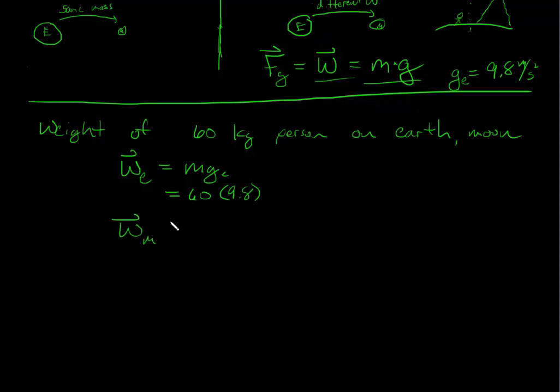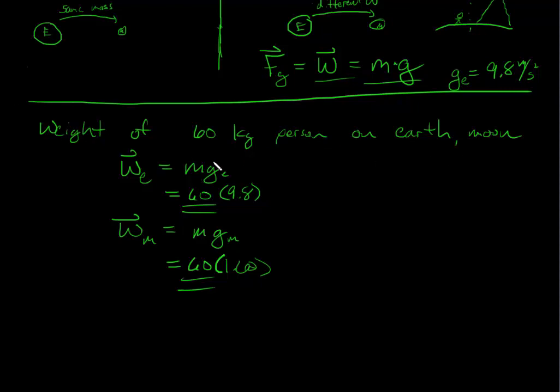Now the weight on the moon would be the same mass, but now times g of the moon. So it'd be 60 kilograms, where g on the moon is about 1.62. So you can see there's going to be quite a difference, about an eighth, if we go up to the moon. However, the mass did not change. Mass didn't change. The weight did.